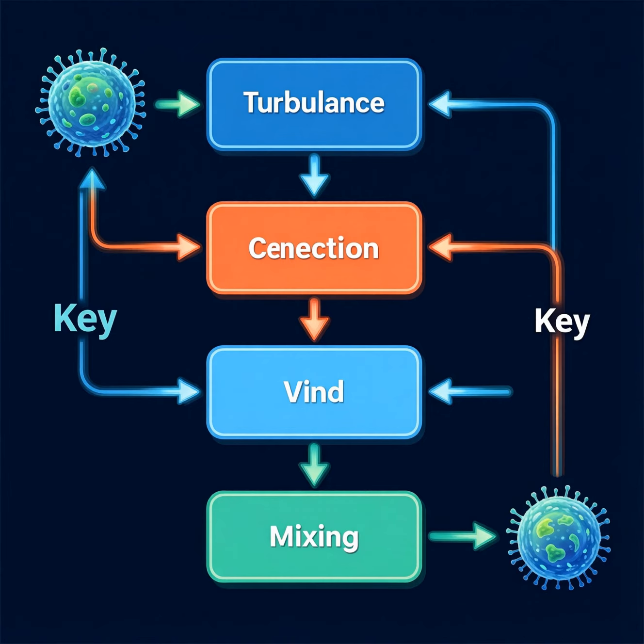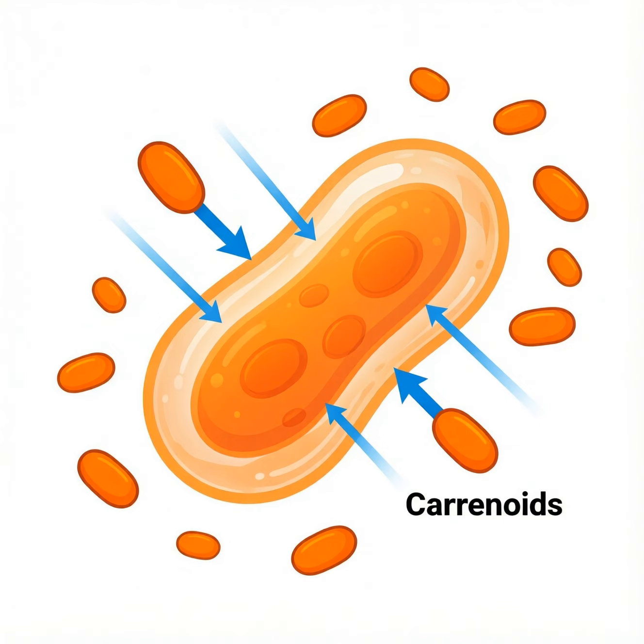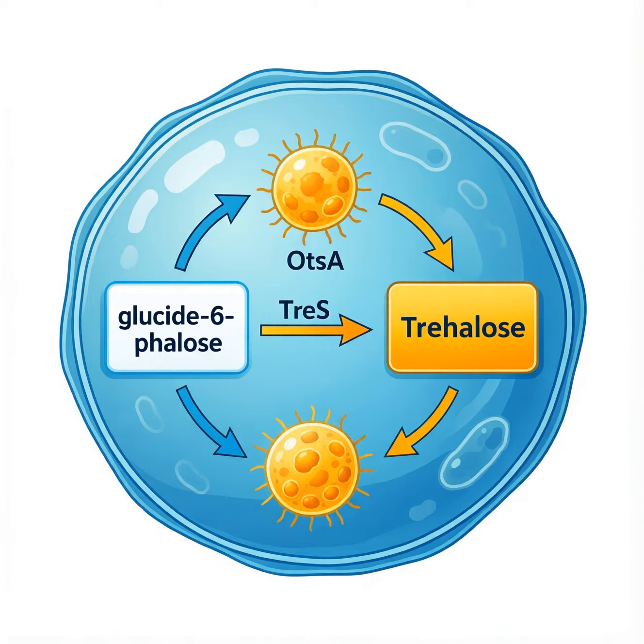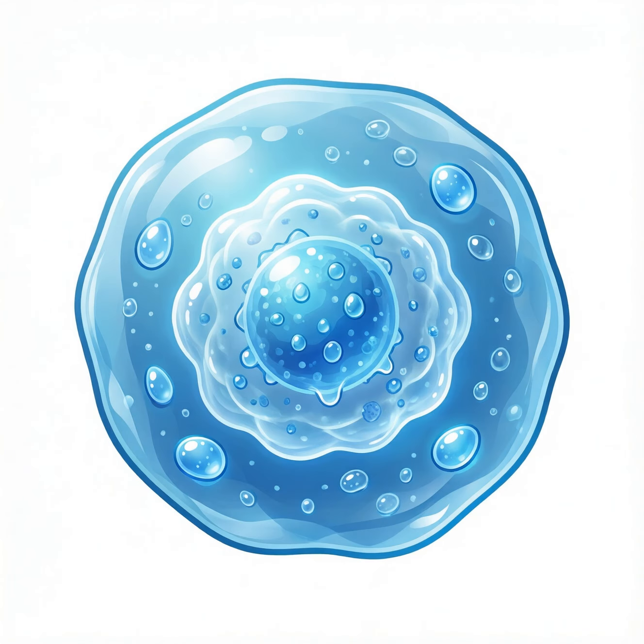Airborne microbes face intense ultraviolet light that can damage DNA and proteins. Many species counter this by producing pigmented molecules like carotenoids that absorb harmful wavelengths. These pigments act as a sunscreen, dissipating energy as harmless heat before it reaches cells. Desiccation threatens microbes by removing water that destabilizes membranes and denatures enzymes. Microbes mitigate drying by accumulating trehalose, a disaccharide that stabilizes proteins and lipids. Trehalose preserves membrane integrity during extreme dehydration, allowing cells to survive air transit.